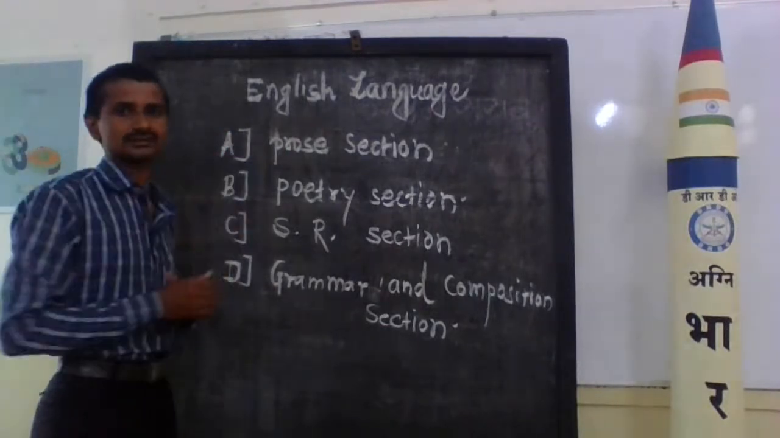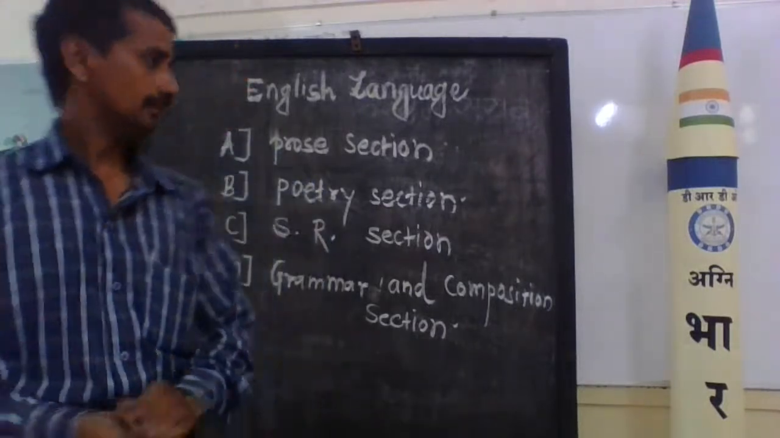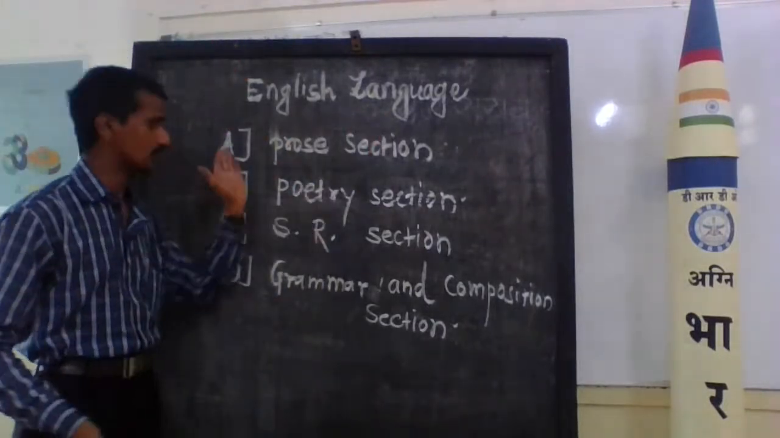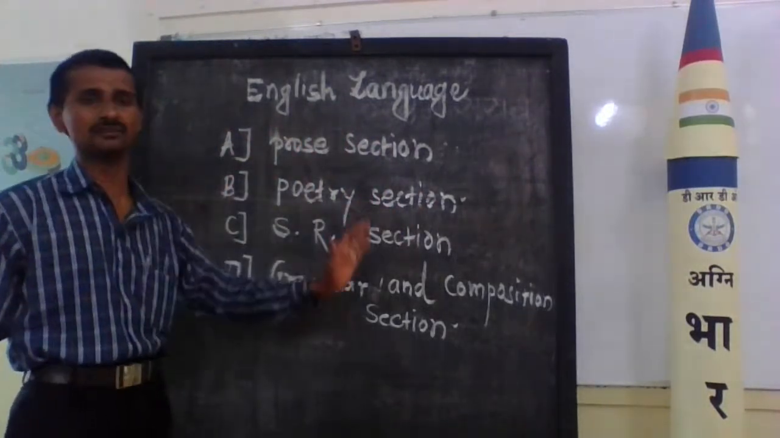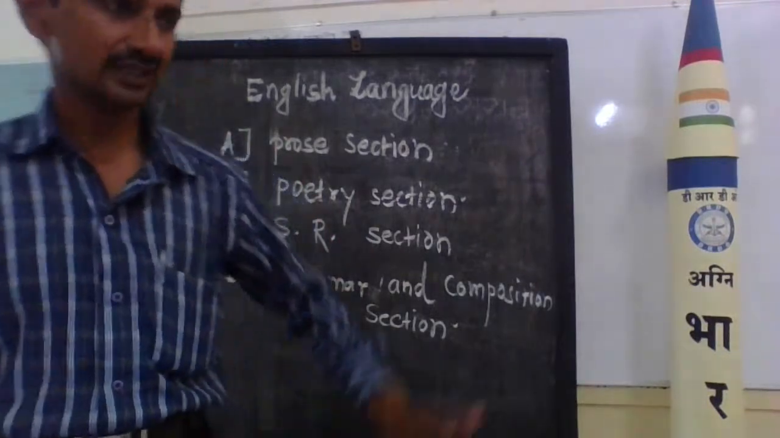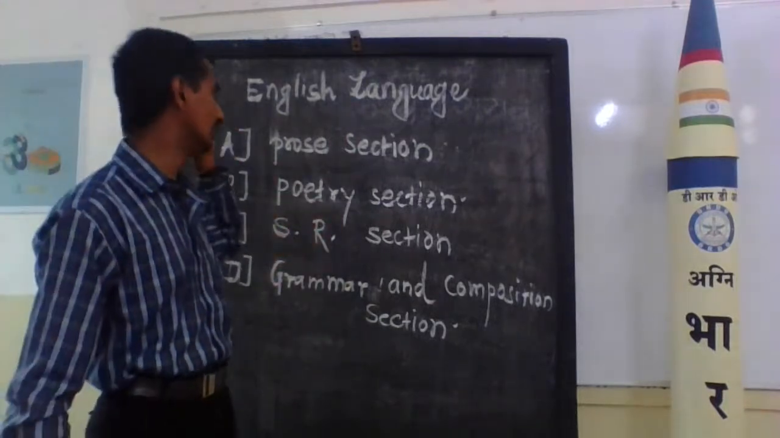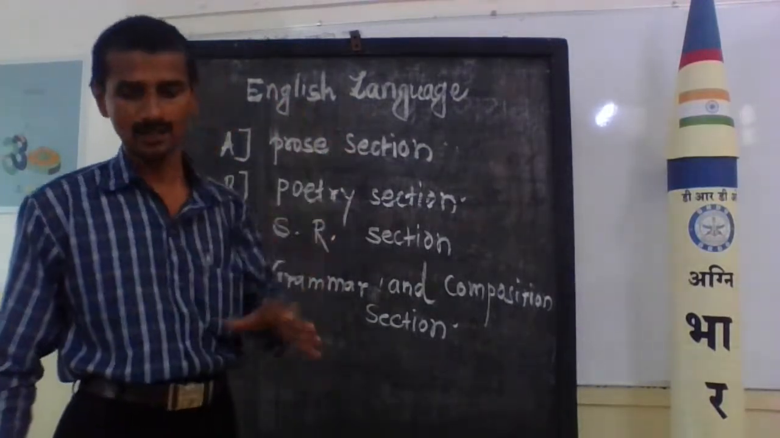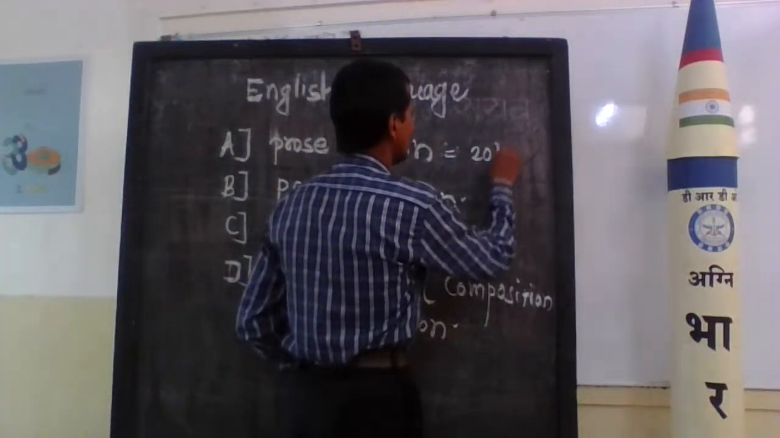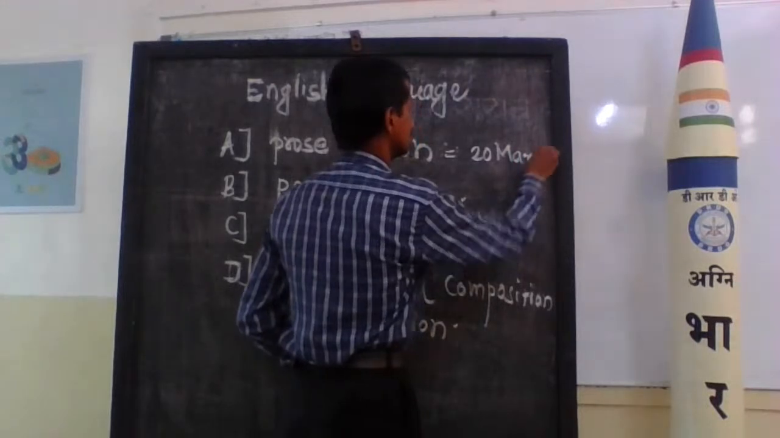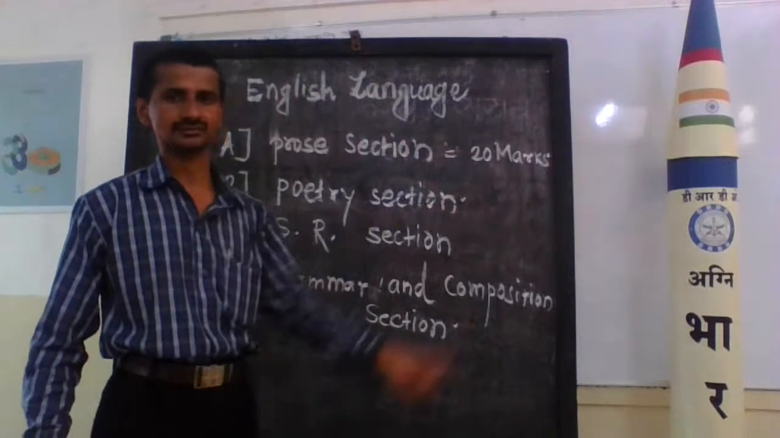How many marks are allotted for each section? It's very important. How many marks for the prose section, how many for the poetry section, how many for the supplementary reading section, and how many for grammar and composition? Now, how many marks are allotted for the prose section? That is 20 marks. It's very important here. 20 marks for the prose section.